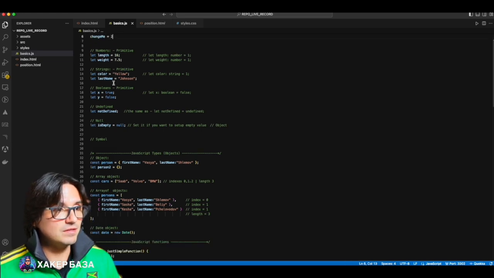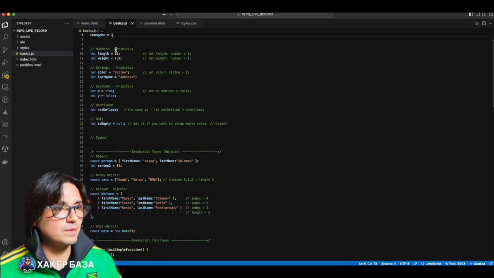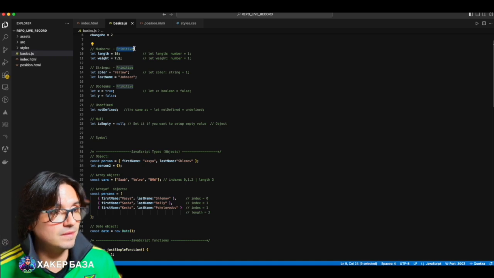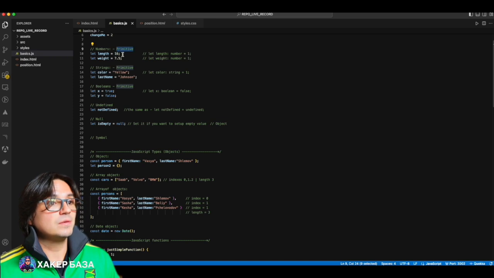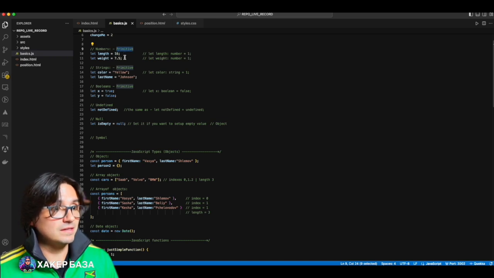Alright, let's move on to variable types. Let's start with primitives. Primitives are basic types that are stored in a memory cell by address. A specific value is stored at this address. Variables come in these types. The first is a number. You see, for example, length, weight 7.5. In other programming languages, floating point numbers are usually called double, but in JavaScript it's also a number. And look, if it were another programming language, a regular, normal one, not JavaScript, variables would be declared in this way.